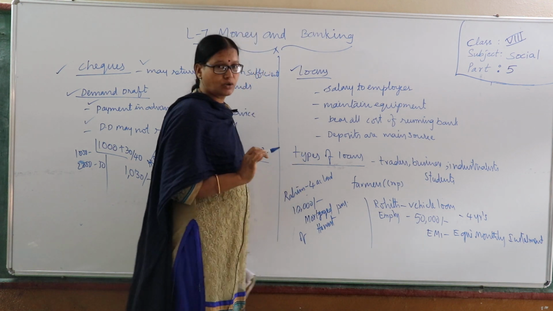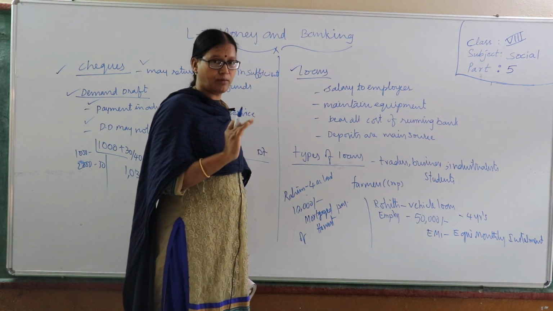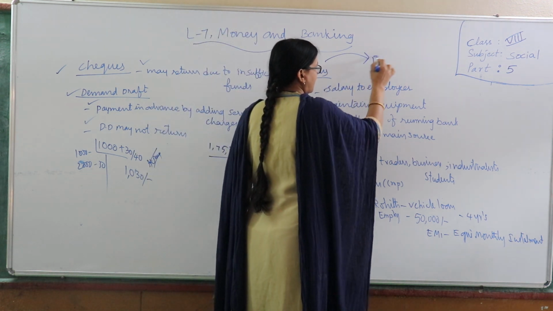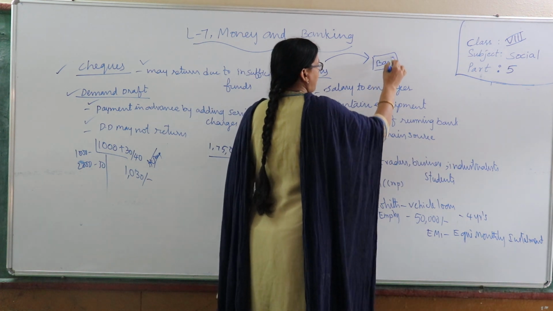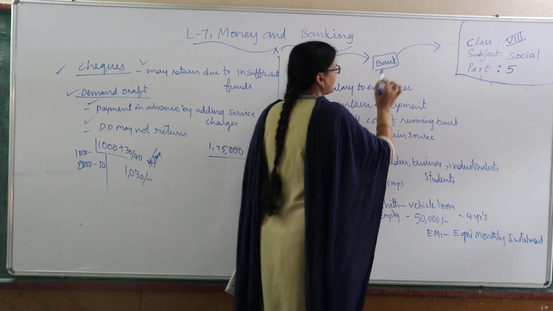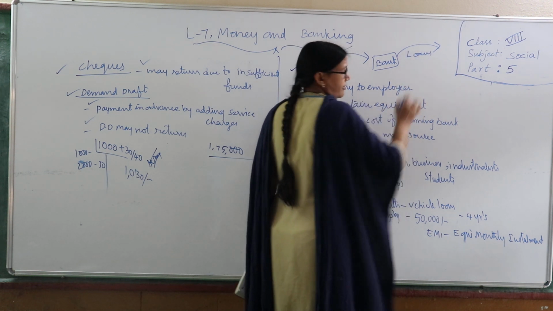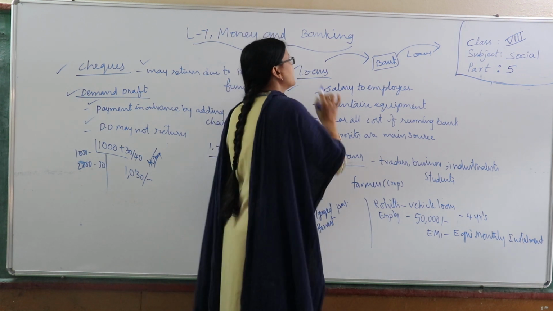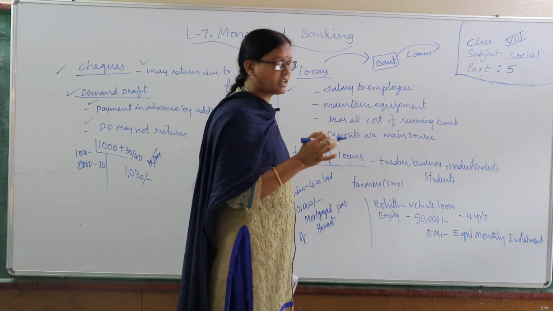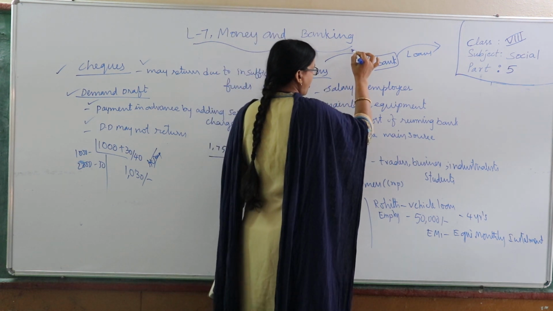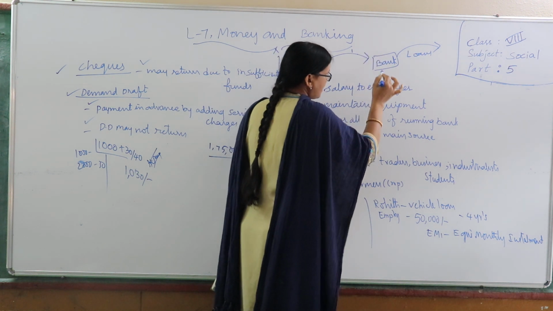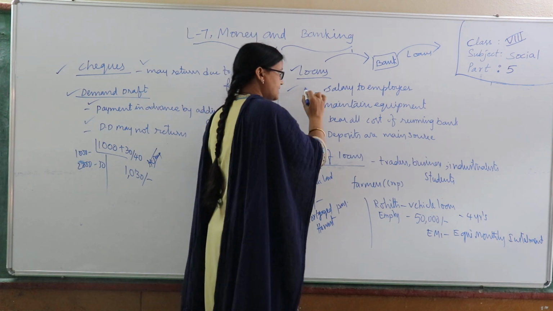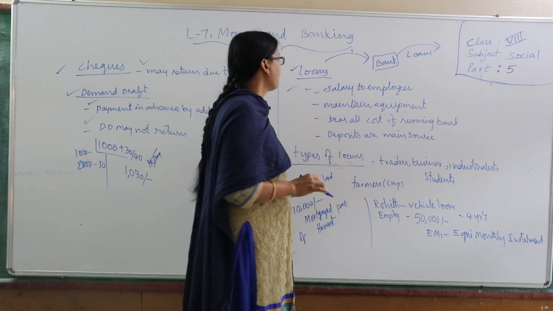So next, coming to loans. I already said that the bankers get the amount to give loans by way of deposits. So people deposit the amount in the bank, and the bank will issue that amount as loans. We have different kinds of loans, and we can take different kinds of loans. The banks will also pay salary to the employees. See how much is deposited by the normal people, so that amount they can utilize as loans as well as salary to the employees who are working in the bank.